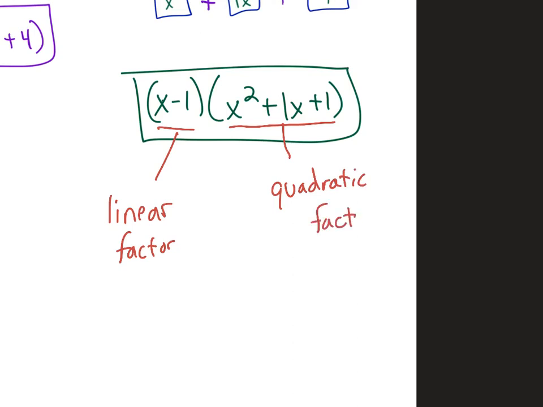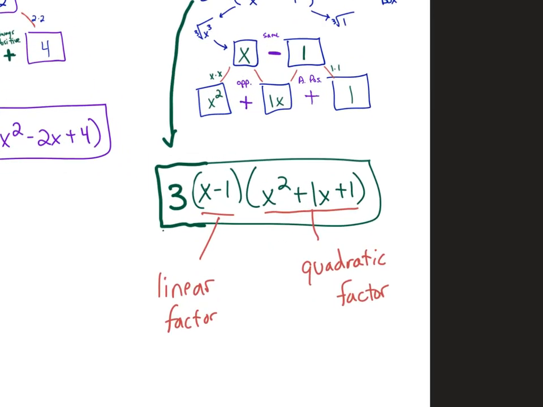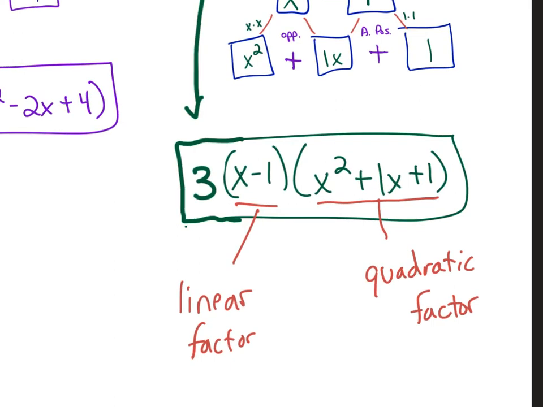And then I did forget one little thing. What did we do in the very beginning of this problem for those who are following along? Yeah, we divided out that 3 in the beginning, right? This 3. Don't forget it, like I did. 3. So just for clarity, this is also a linear factor, because if I graphed it, it would be a line.